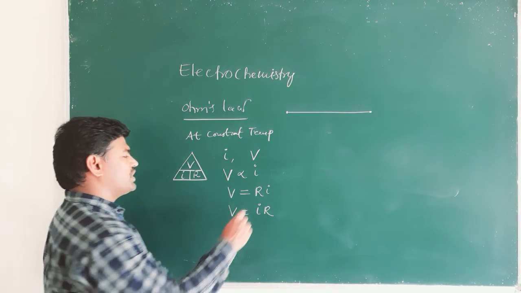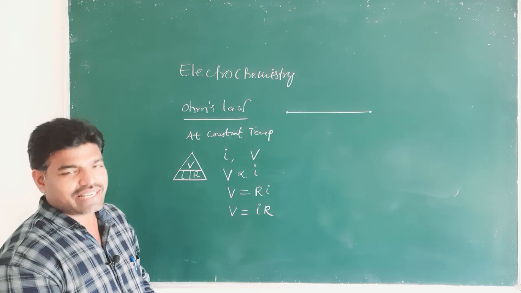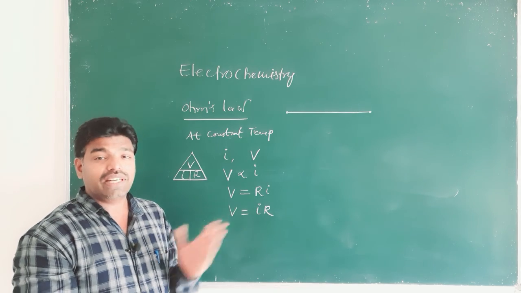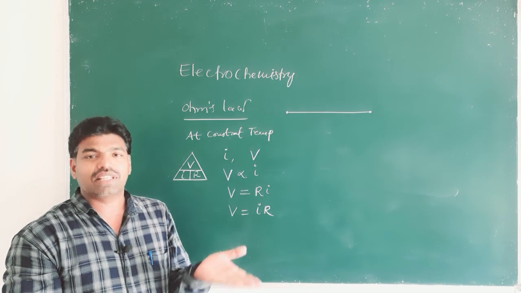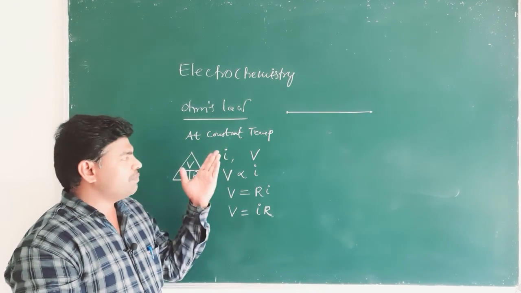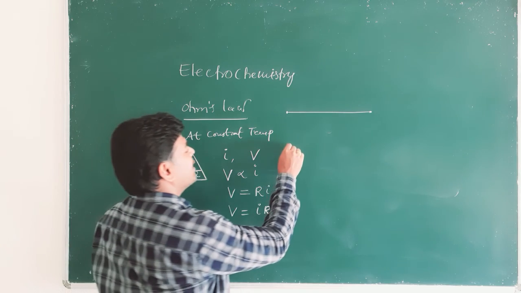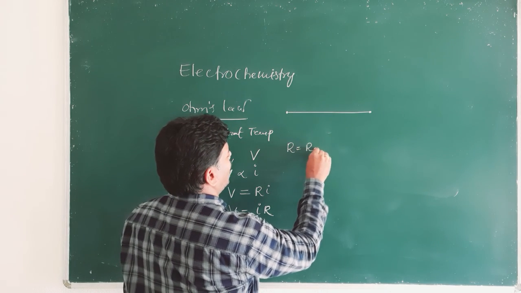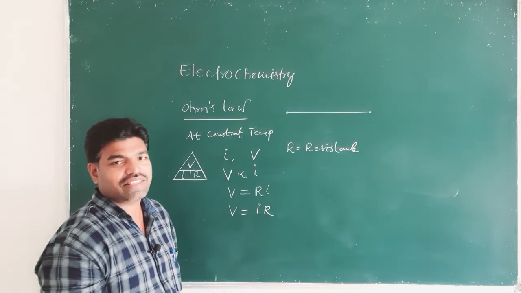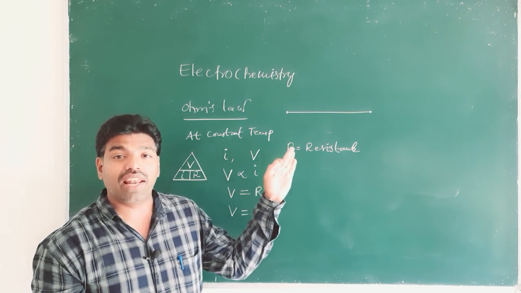What is this proportionality constant R? R is called resistance. What is resistance? We know a conductor is a substance which allows electrical current through it, and we know the electric current and the potential difference, but what is R? Resistance is an opposing force to the free flow of electrons.